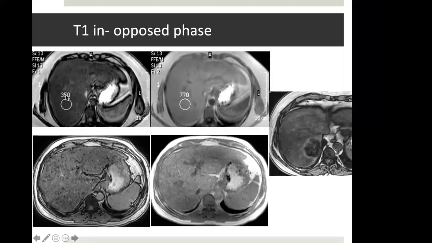So whenever there is a hepatic steatosis, there is signal drop on opposed phase compared to in phase. And this steatosis can be quantified pretty accurately on these in and opposed phase images. Also, if there are multiple steatotic nodules in the liver because of regenerative dysplastic nodules or tumoral nodules, they can be seen very well. Sometimes the liver mass itself contains a large amount of fat, which can be detected on these in and opposed phase images.